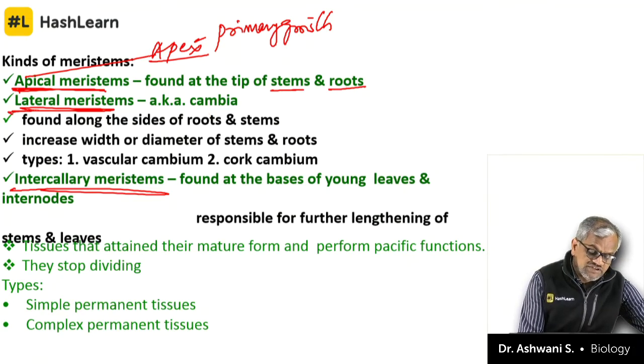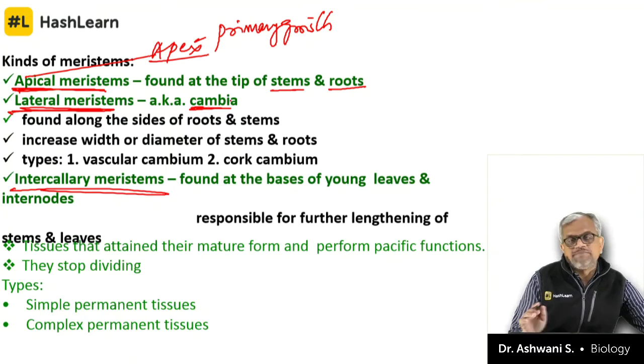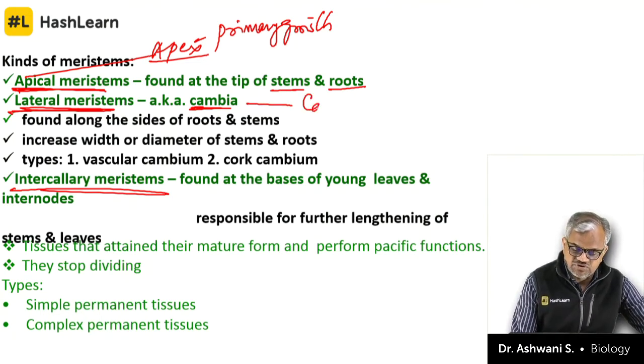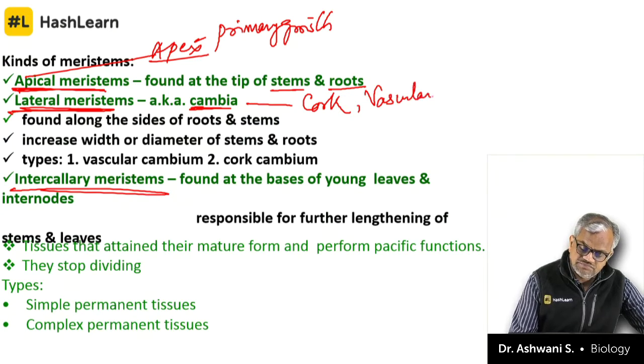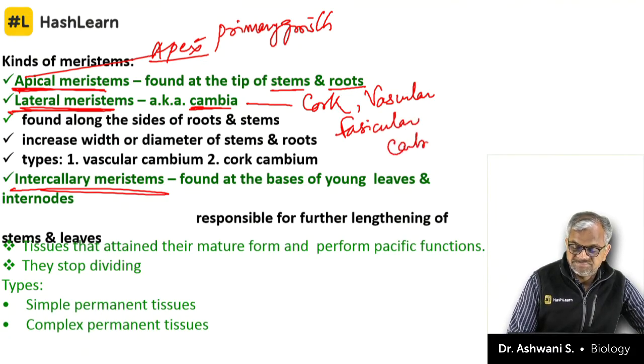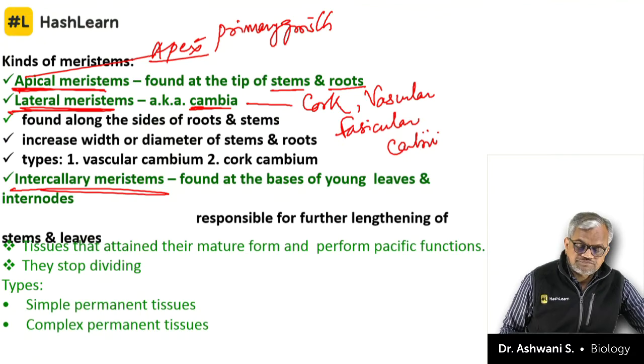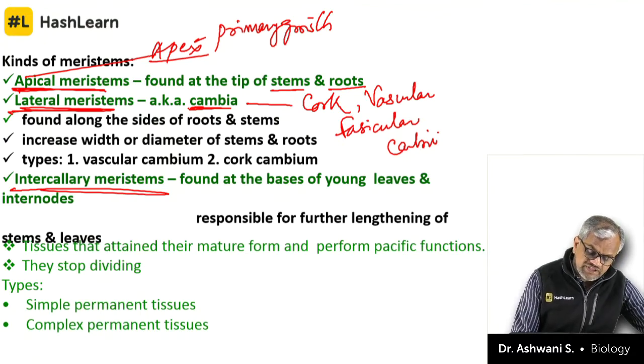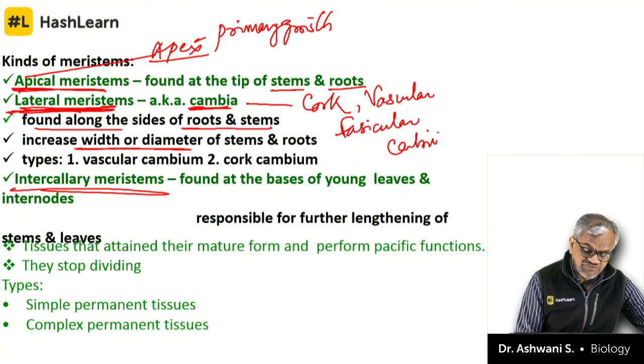Lateral meristem, as the name says lateral, all the cambium, whether it is a cork cambium, whether it is a vascular cambium, whether it is a fascicular cambium. I'll come back to all these terms later on. Wherever cambium is there, all of them are lateral meristem, found along the side of root and stem, increases the width, diameter or the girth.